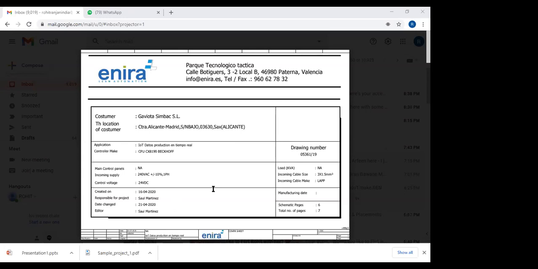Once you open ePlan, you will find a number of page formats, like the title page format. Each page has its own significance. You cannot do any drawing in the graphics format or the schematic format. Here reverse is not possible: you cannot do any graphics work in the schematic format. So for each kind of work you have an individual page type in the ePlan tool. We will see in the ePlan tool what the possibilities are. Here you will see the outputs and how they look. Can you open the next page?